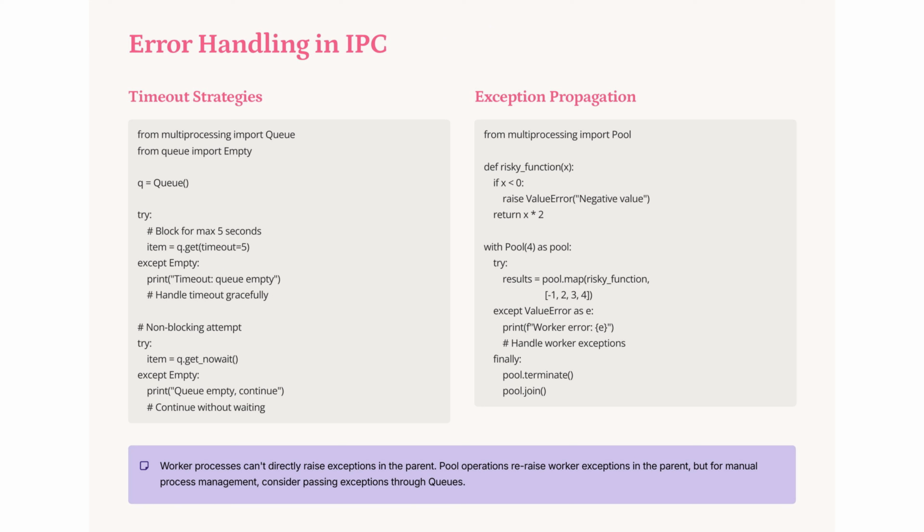Error handling in inter-process communication is crucial. Use Queue with timeout to avoid blocking indefinitely. Handle Empty exceptions gracefully. For risky operations in a pool, manage exceptions with try-except blocks. Worker exceptions are re-raised in the parent, but manual process management may require passing exceptions through queues.